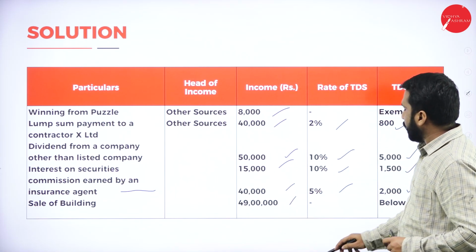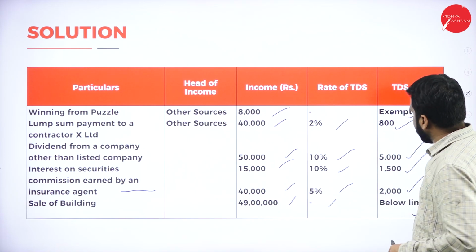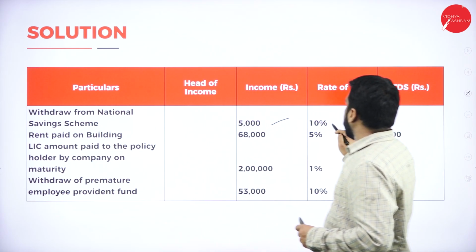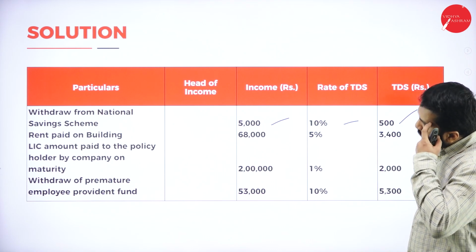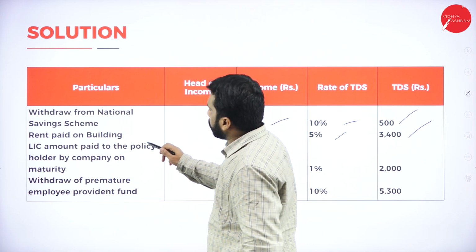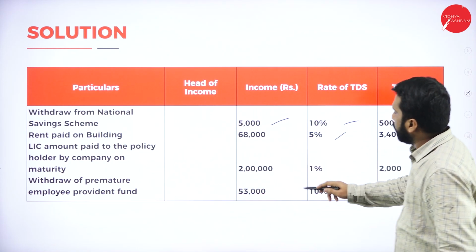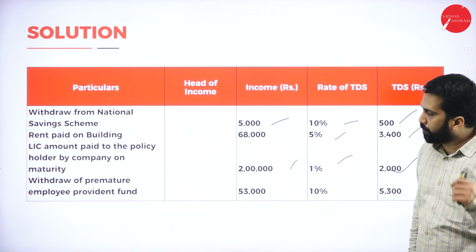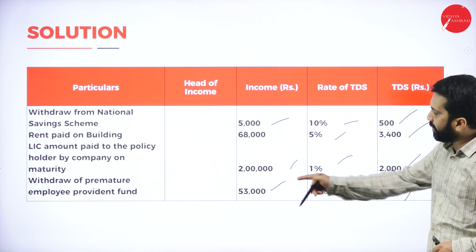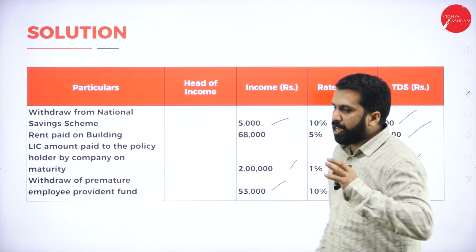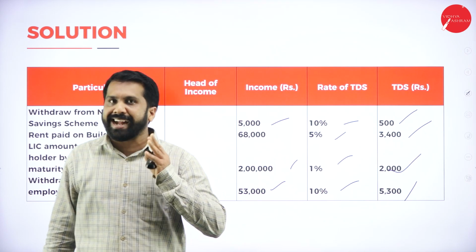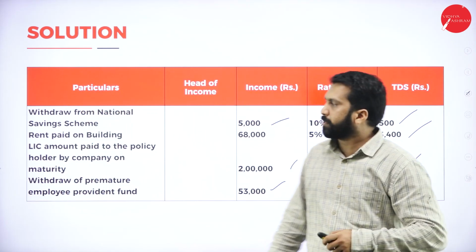Sale of building 49 lakh, below 50, so it is exempted below the limit. Next, withdraw from national saving 5,000, 10%, 500. Rent paid on building, it is above 50,000, so 5%, 3,400. LIC amount paid to the policy holder by company on maturity 2 lakh, 1%, 2,000. Clear? Yes. Withdraw from premature employment 53, 10%, 5,300. Why is it taxable? Above 50,000. If the amount is above 50,000, what are we supposed to do? We have to consider it as taxable. Hope you are clear? Yes.